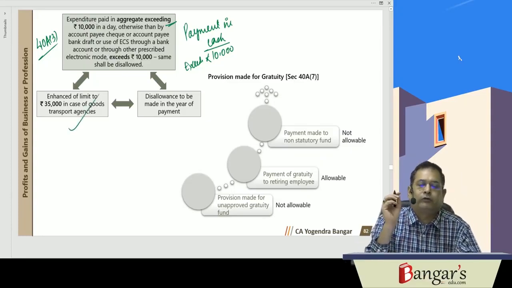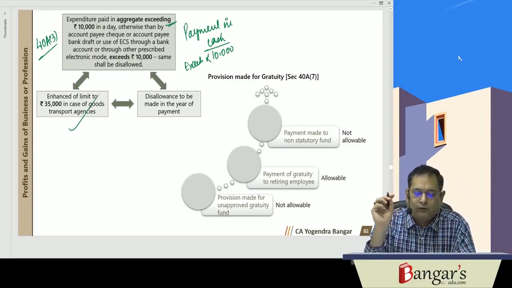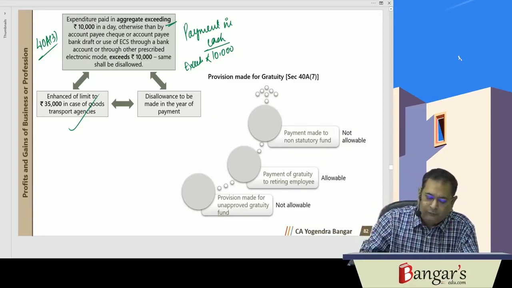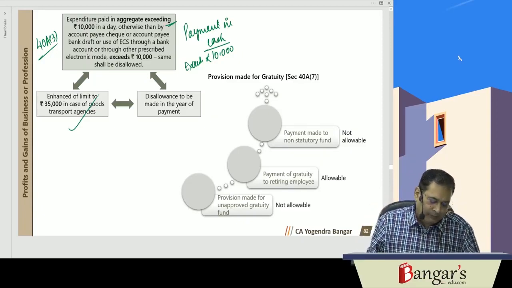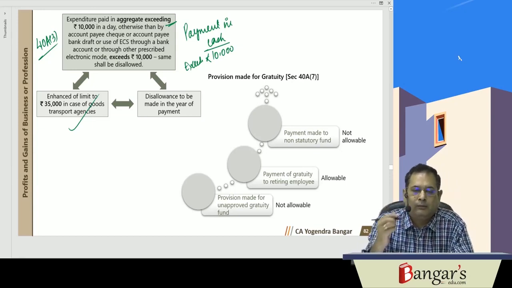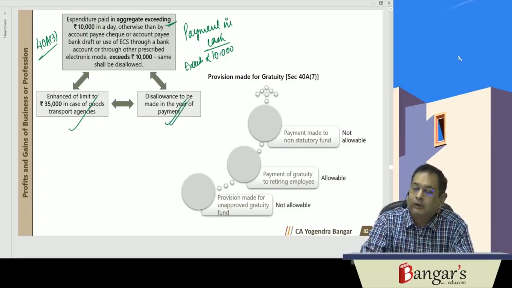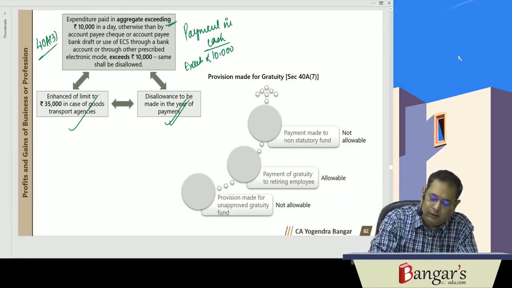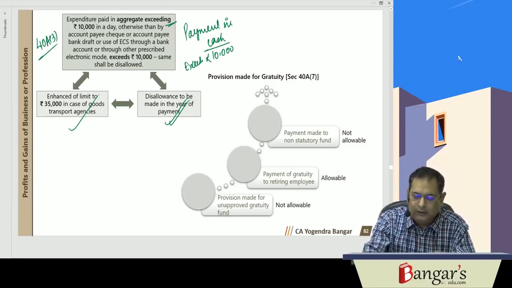In case of goods transport agency, an enhanced limit of what? 35,000 will be applicable. In case of GTA, an enhanced limit of 35,000 rupees will be applicable. And disallowance is to be made in the year of payment. You must remember, if expenditure has been incurred in this year, but payment is made in the subsequent year, then disallowance will be made in the year of payment.